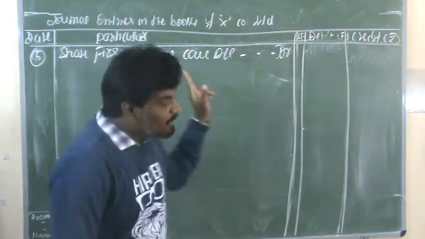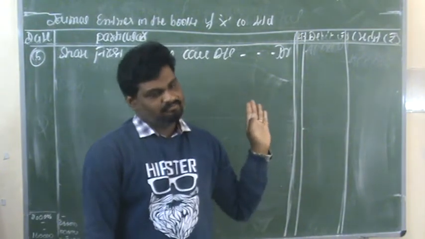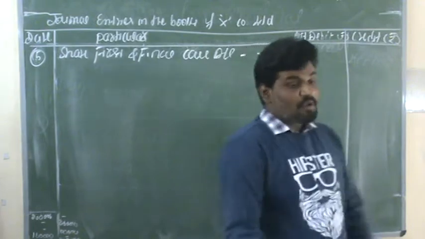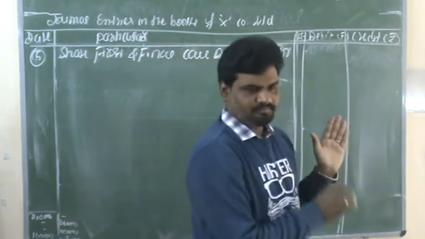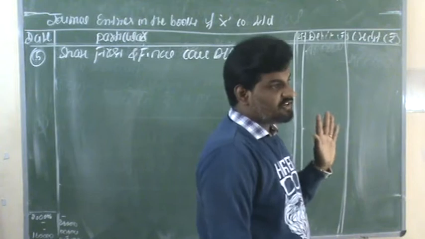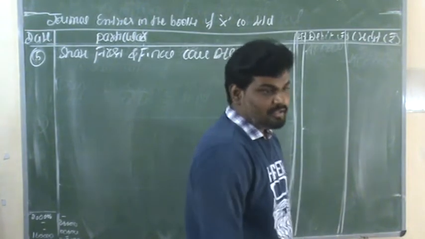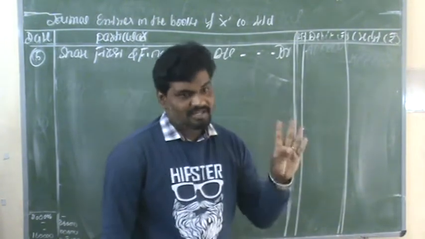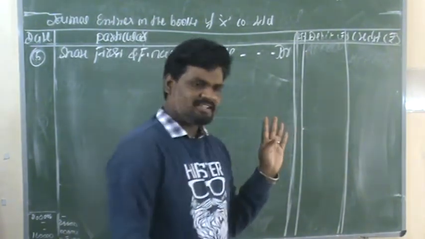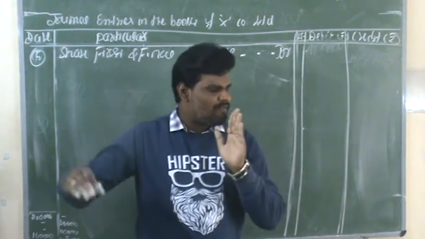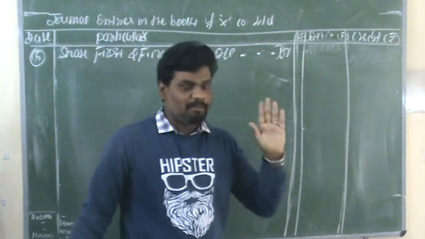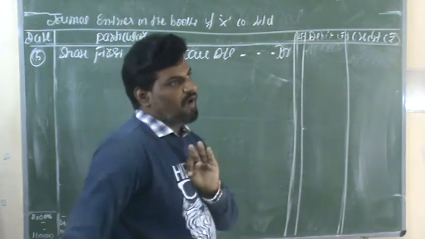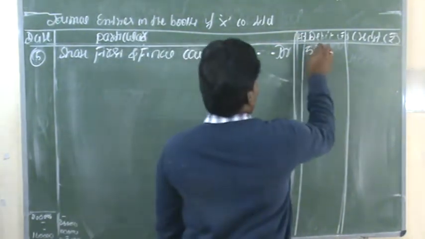At the time of first and final call, they need to receive rupees 50 per share. The total number of shares is 10,000 shares. 10,000 shares into 50 per share means we will get 5 lakh rupees. You have to write 5 lakhs.